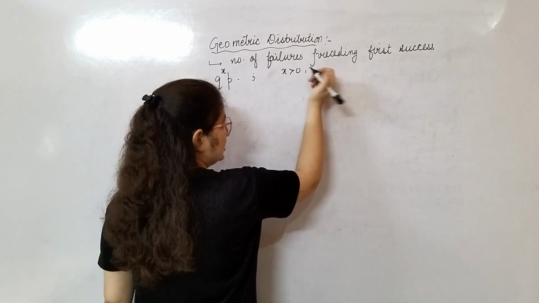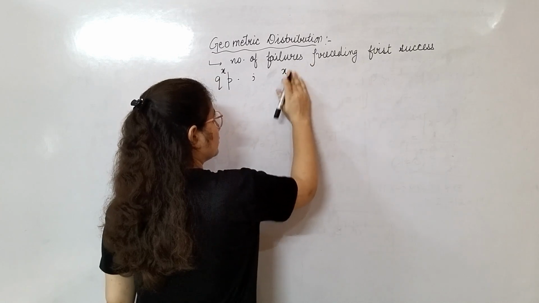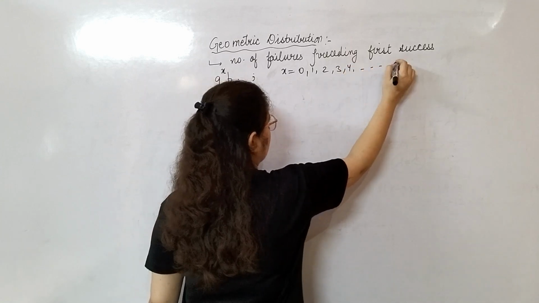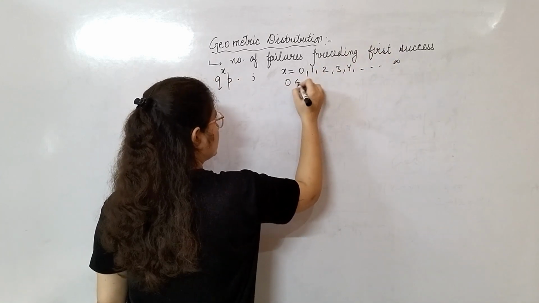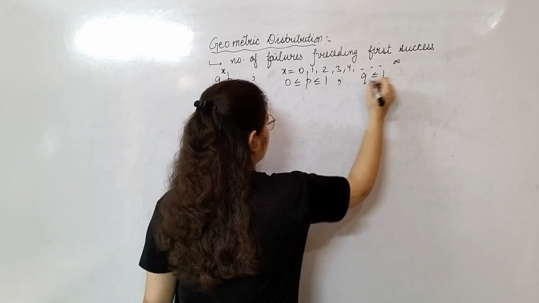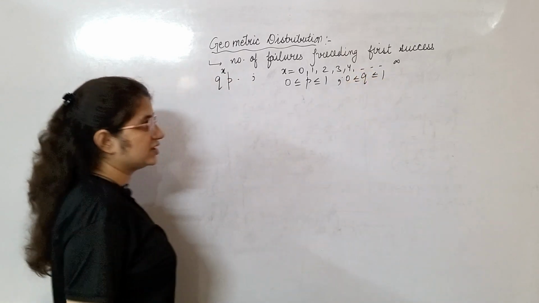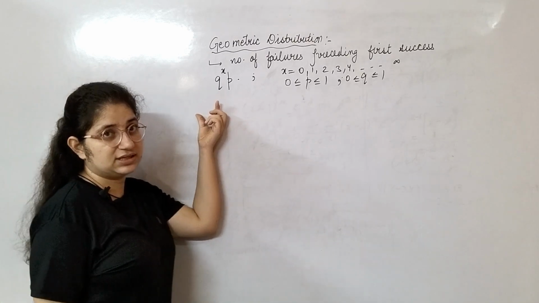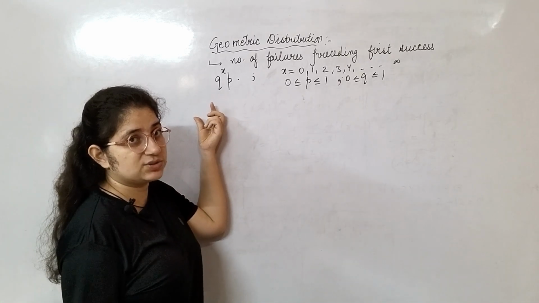X is greater than or equal to 0, and in the discrete case x takes values 0, 1, 2, 3, 4 and so on up to infinity. Your p lies between 0 and 1, and q lies between 0 and 1. So how is it forming a GP series, and why do we call it geometric distribution?